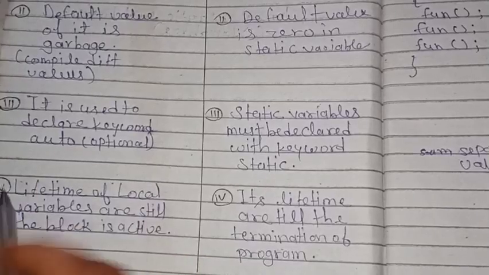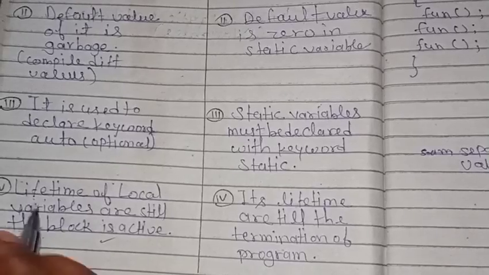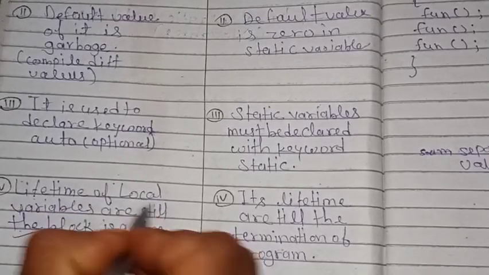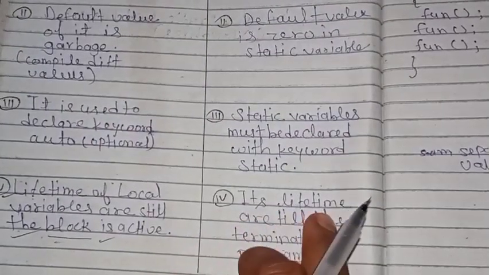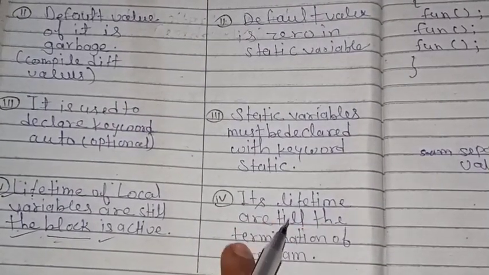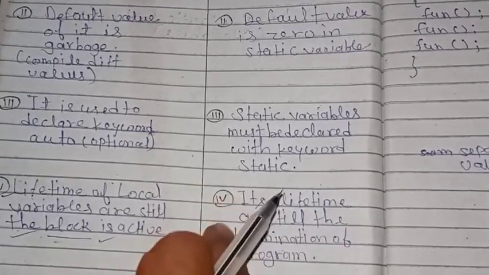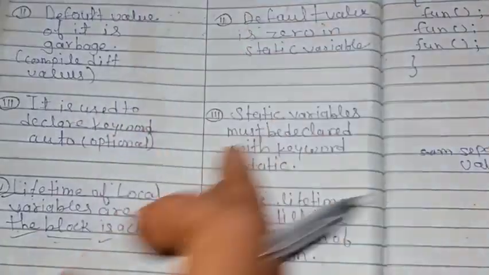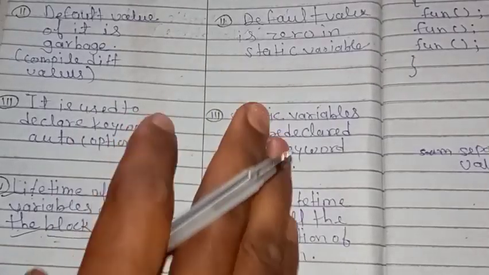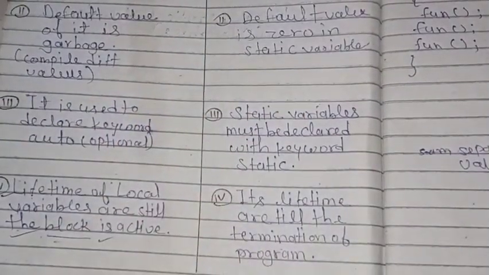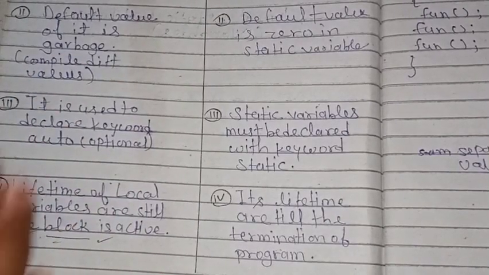Static variables remain until the program ends. So the lifetime of a local variable lasts while its block is active, but a static variable's lifetime lasts until the termination of the program. Until the program ends, the static variable cannot be ended. So these are the basic differences between static and local variables.